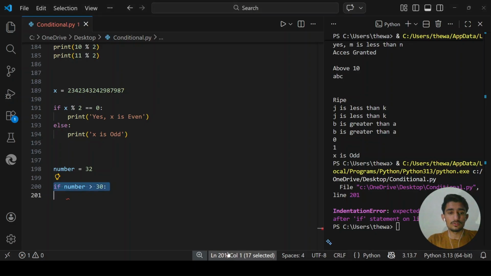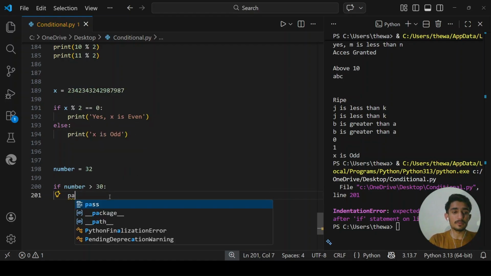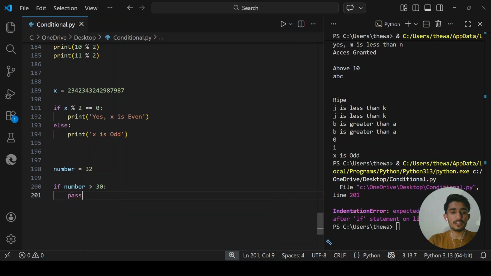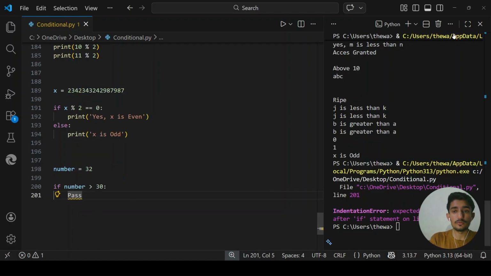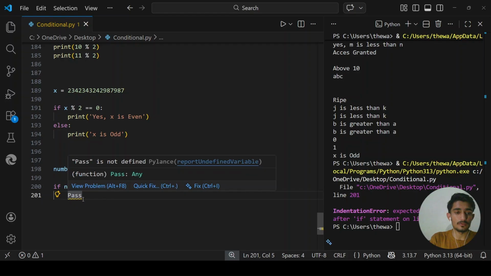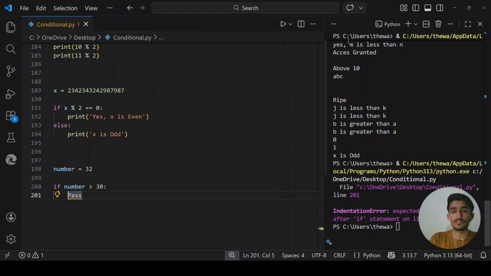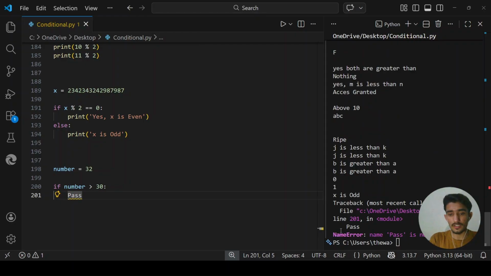Now, if you do not want to write something here, just say pass. Pass is a Python keyword, so you type pass with a small p. If you type it with a capital P, you will get an error. You also see yellow lines appear down here, or whatever color your Visual Studio shows. Something is not right, and it will give us a name error: Pass is not defined.